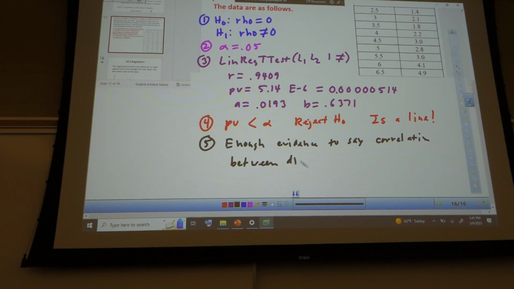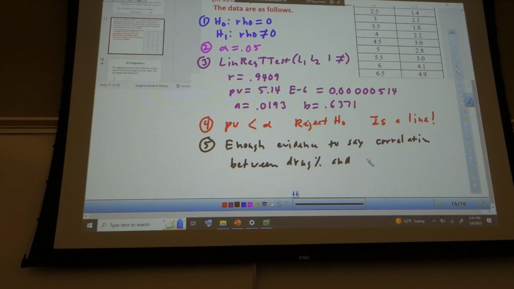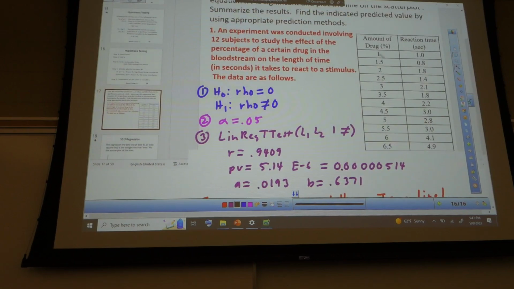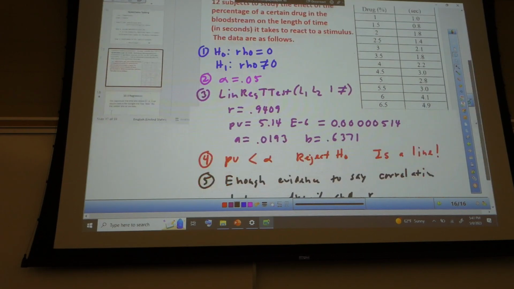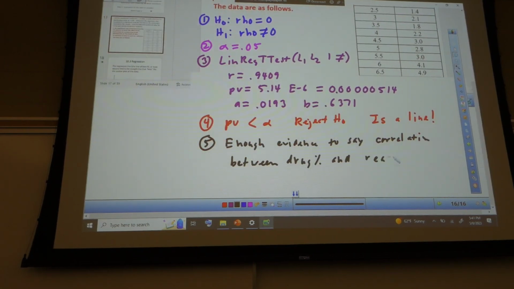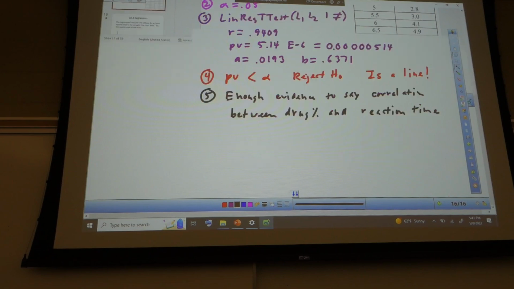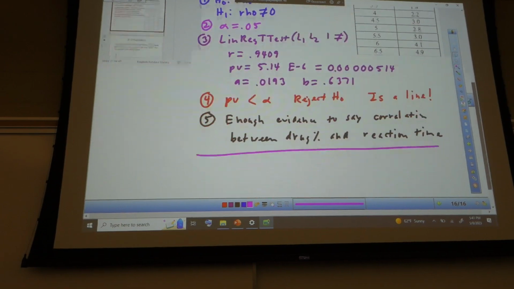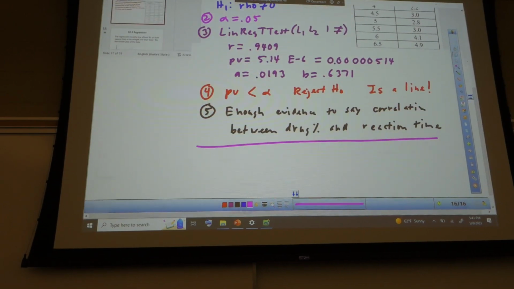I'm just going to paraphrase because I'm lazy: correlation between drug percent in the bloodstream and reaction time. Good. Perfect. All right. Now, the last thing is the prediction. Oh, wait. Sorry, we haven't gotten there yet. No worries. We'll come back to that.